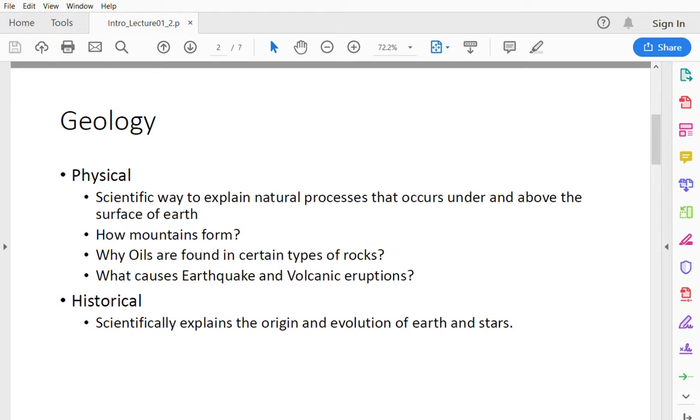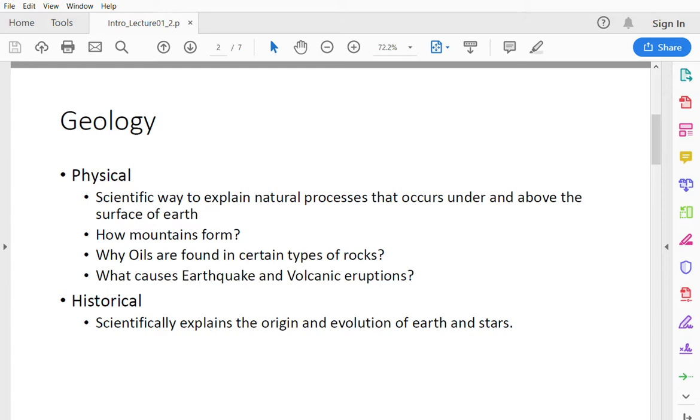Geology. What is geology? Geology is a science which tries to explain the natural processes that occur around and above the surface of Earth. So natural processes such as rainfall, the wave action in the ocean, earthquake events, volcanic eruptions, wind, and changes in weather. All those events that we see around us, the way we see the earth around us, how did it come into existence like this? Was earth always like this? All these questions we answer with the help of the science of geology.